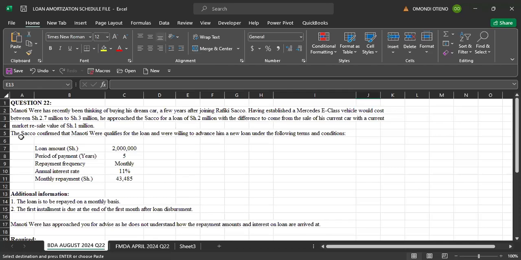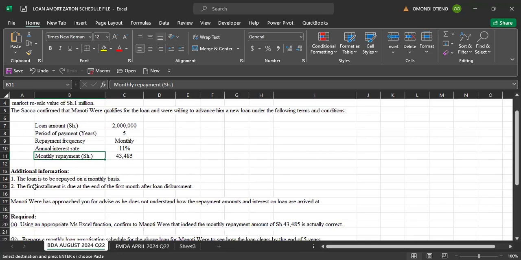The Circle confirmed that Manoti Were qualifies for the loan and were willing to advance him a new loan under the following terms and conditions. So we have the loan amount, 2 million, period of payment in years, 5 years here. Repayment frequency, we are given monthly. Annual interest rate, we are given 11%. Then the monthly repayment has been proposed to be 43,485.